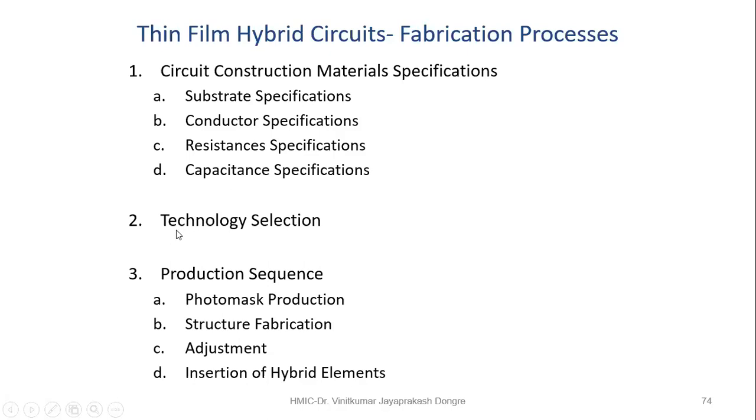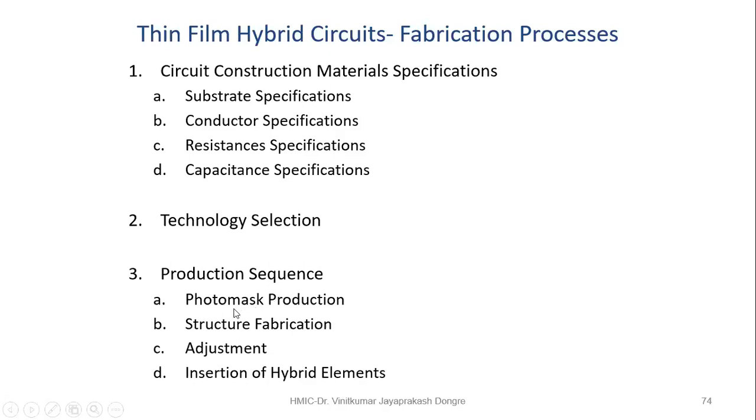Then the technology section: what technology we will select, technology selection. Then how we will produce it. Okay, so the production sequence, how the things are produced. Some of the things you are aware of, but some of the things we have to discuss. This is what we will discuss, and we need to understand. So what is the production sequence?